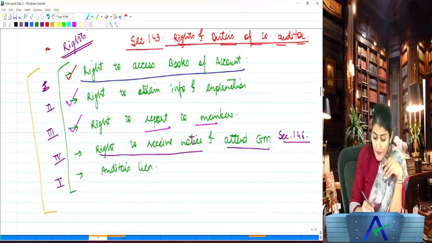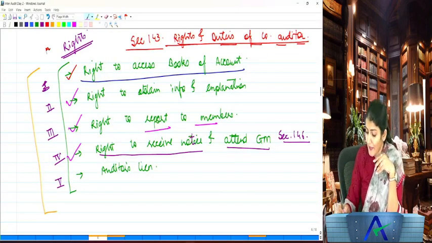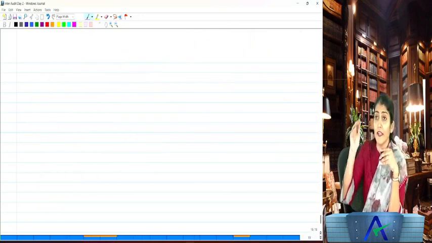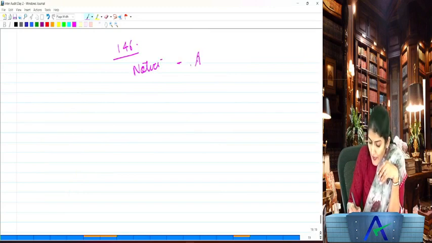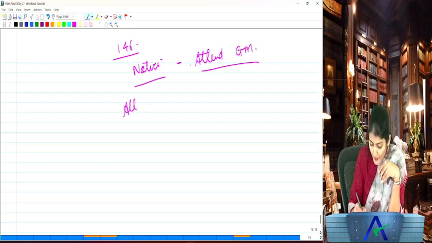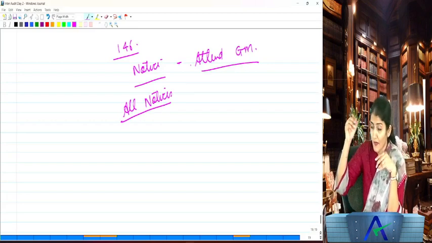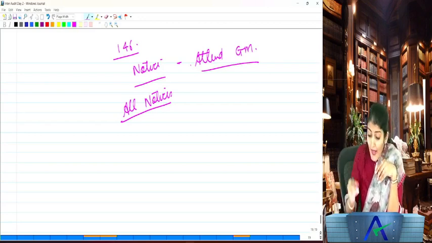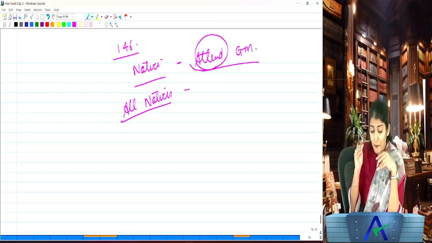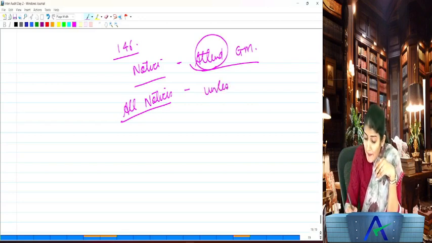Then after the right to report to the members, you have the right to receive the notice and attend the general meeting. Right, so right to receive the notice and attend the general meeting of the company. What does it say? All notices, whether it is AGM or EGM, should be sent to the auditor of the company. Does the auditor need to attend the general meeting of the company? Yes, unless exempted by the company.